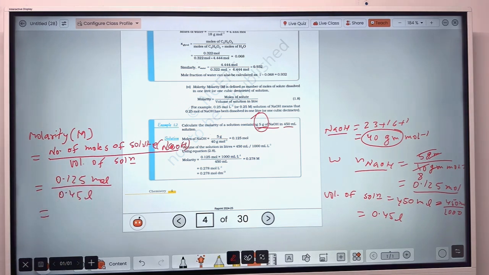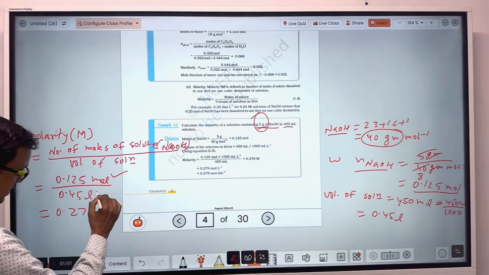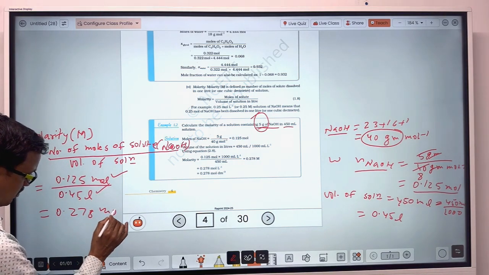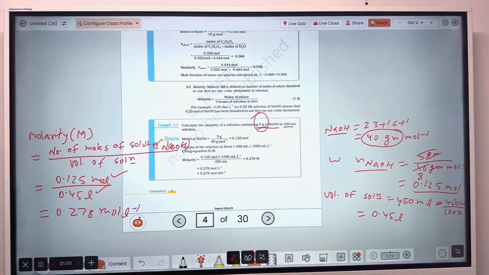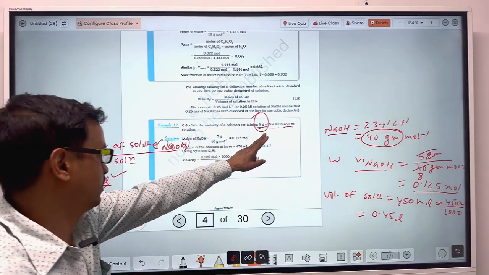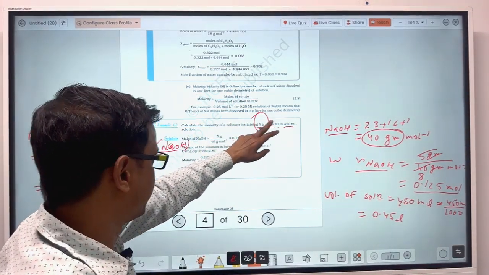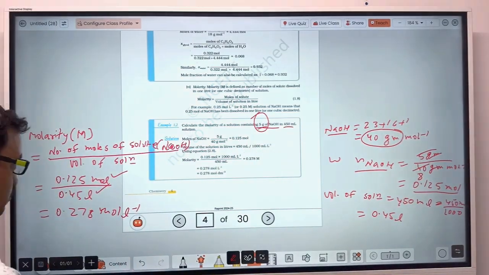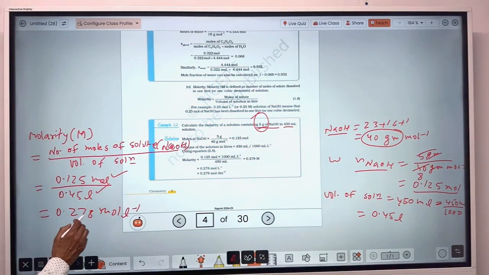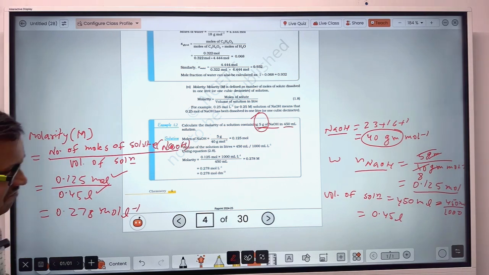So 0.125 divided by 0.45, that will be equal to 0.278, and here it is mole and it is liter. So mole per liter. So molarity of this solution containing 5 gram of NaOH in 450 milliliter solution will be 0.278 mole per liter.